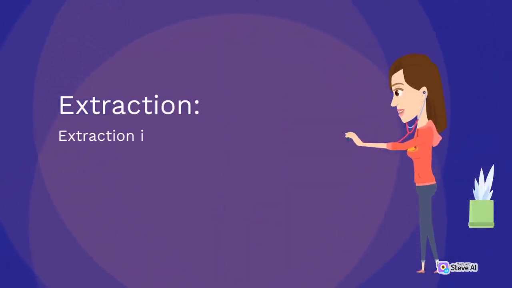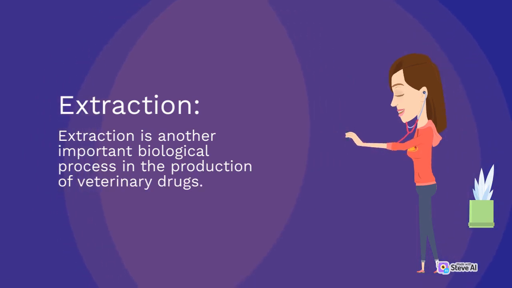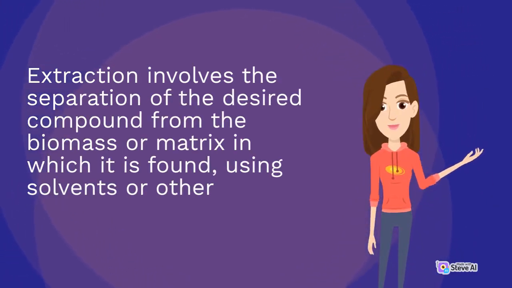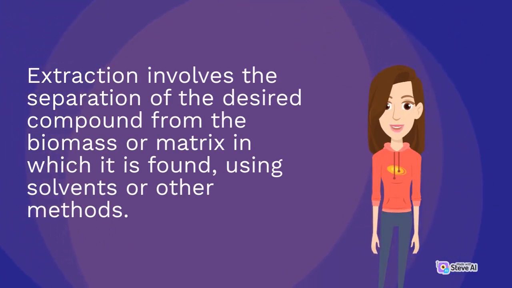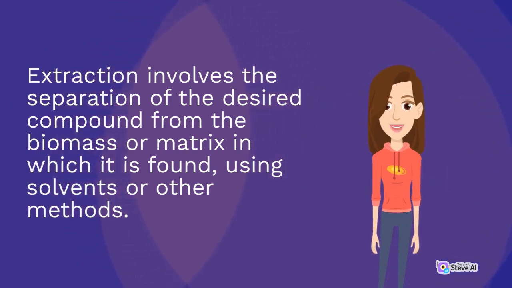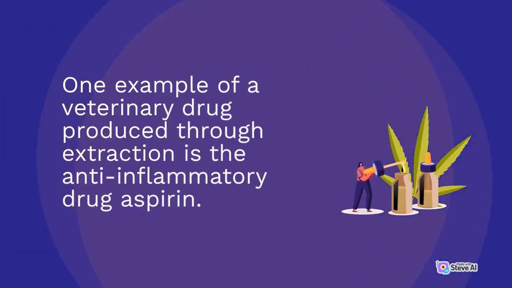Extraction. Extraction is another important biological process in the production of veterinary drugs. Extraction involves the separation of the desired compound from the biomass or matrix in which it is found, using solvents or other methods. One example of a veterinary drug produced through extraction is the anti-inflammatory drug aspirin.